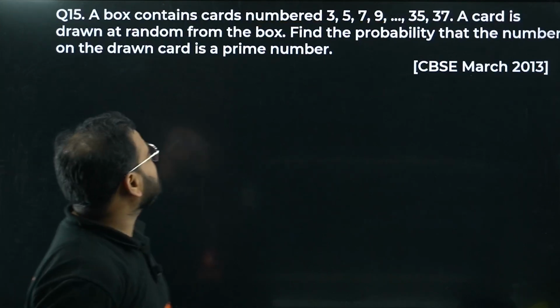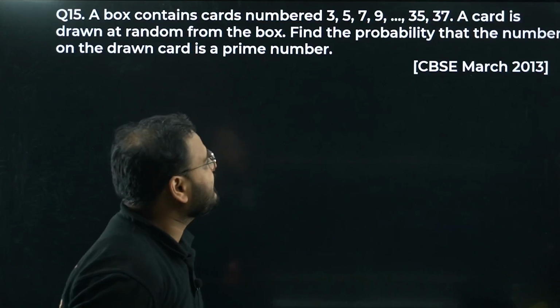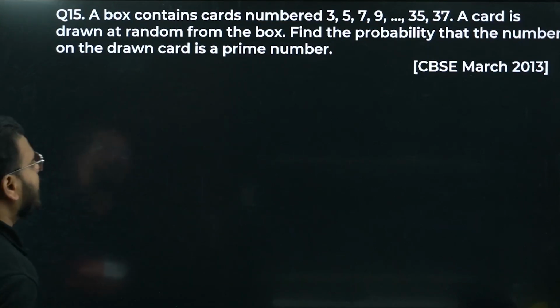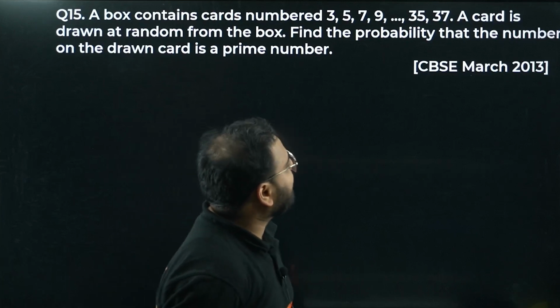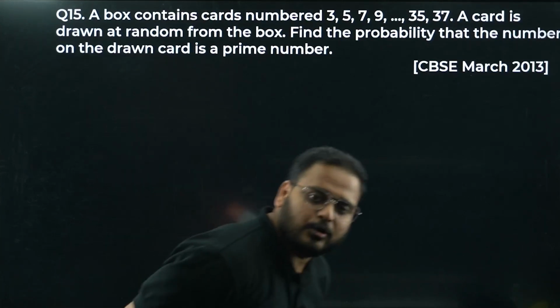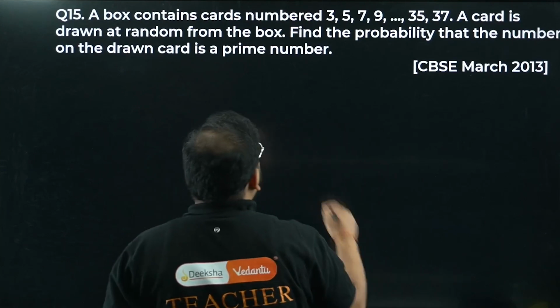Question number 15 now. A box contains cards numbered 3, 5, 7, 9, 35 and 37. A card is drawn at random from the box. Find the probability that the number on the drawn card is a prime number. Okay, so let's have a look. Look for prime numbers, bacha. So prime numbers between 3 and 37.